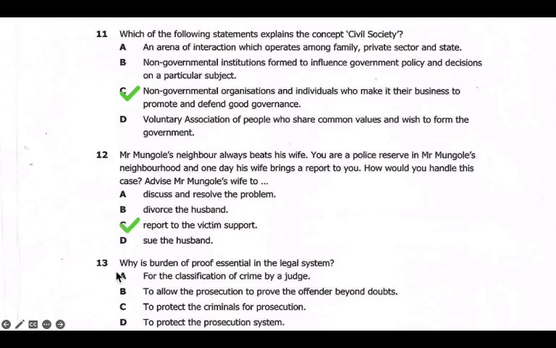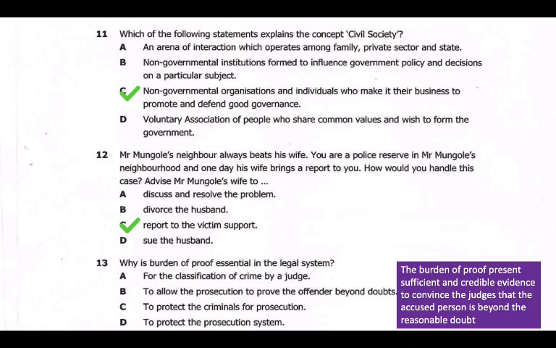And then here we have the question on the legal system. Question 13. Why is the burden of proof essential in the legal system? So the burden of proof, if we look at the meaning of the burden of proof, it presents sufficient and credible evidence to convince the judges that the accused person is guilty beyond reasonable doubt. So it convinces the judges to see that the person is guilty beyond reasonable doubt.